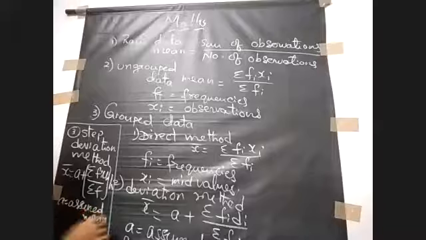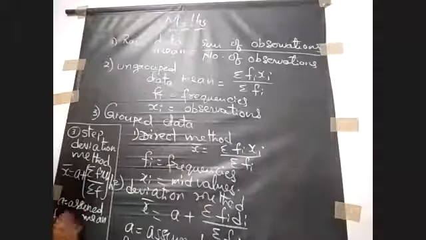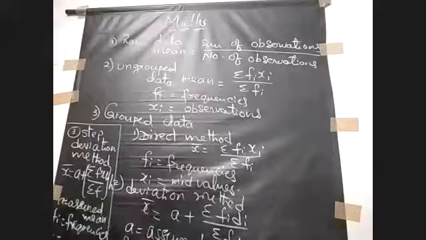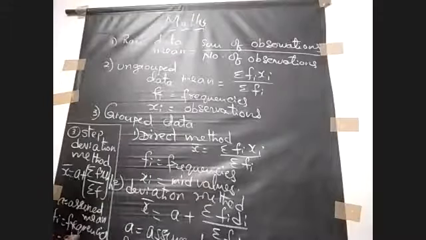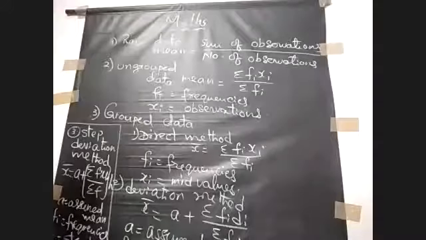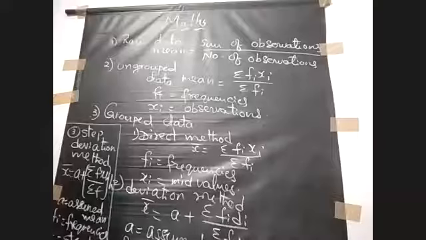Fi, frequencies. ui, step deviations. And H, class size, the common multiple of deviations. So these are the terms involved in this.